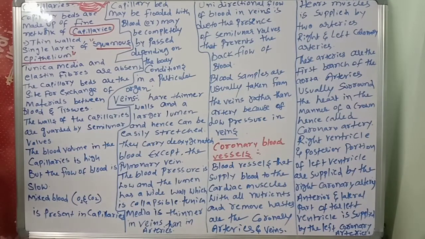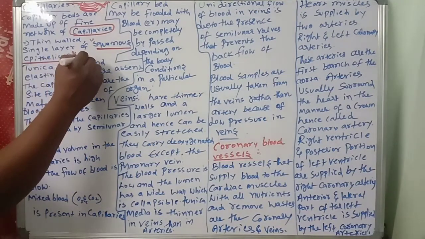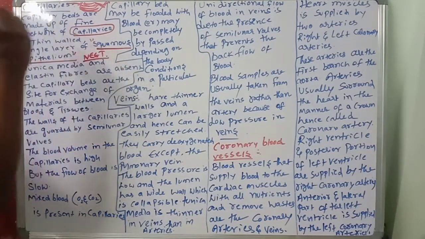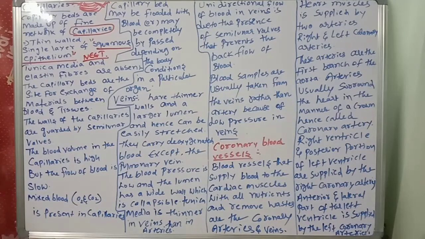Next, you know there will be tunica media, tunica interna, tunica externa, will they be there or not? Here the tunica media and elastin fibers are absent in the capillaries, which is a very important point. In the capillaries, the middle layer, what is that middle layer? Tunica media, and elastin fibers are absent. That's a very important point.